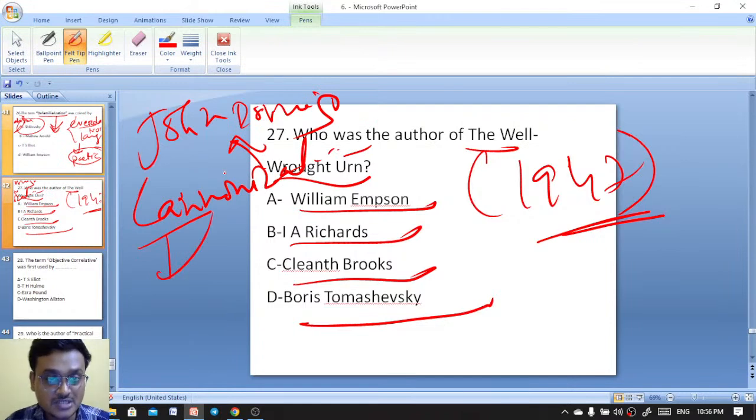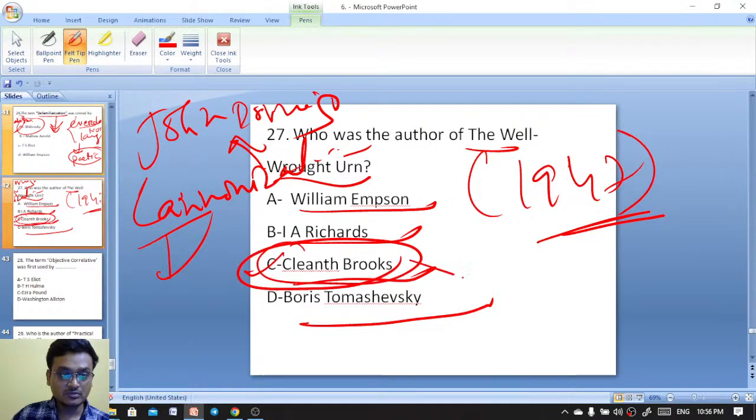Opening line. Exactly, this is Cleanth Brooks. Excellent. Cleanth Brooks has written The Well Wrought Urn. The title has been taken from John Donne's The Canonization.